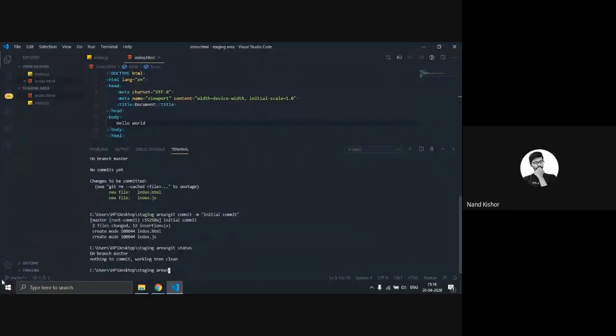Over here you can also see, this is a better code editor, I can say. This is Visual Studio Code basically. You can download it from the website visualstudiocode.com, and you can see over here I am right now on the master branch.